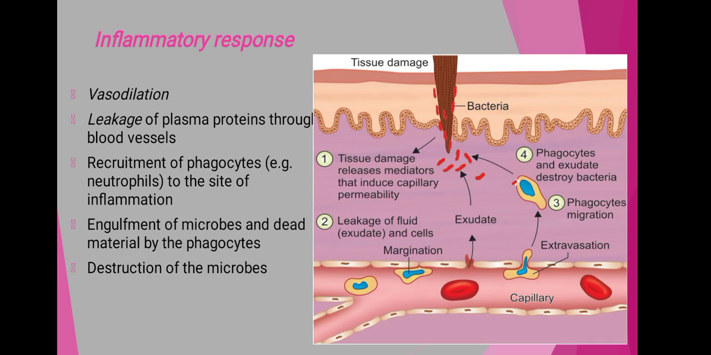The steps within that: it is the vasodilation, that is the leakage of plasma proteins through the blood vessel, recruitment of phagocytes and neutrophils to the site of inflammation, then the engulfment of microorganisms and dead material by the phagocytes, and then there is the destruction of the microorganism.